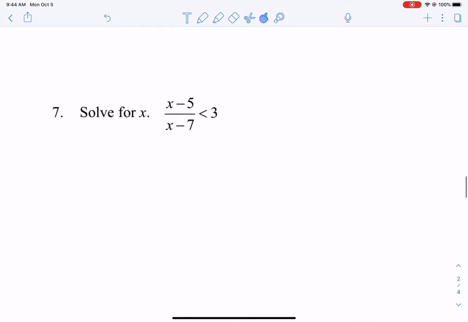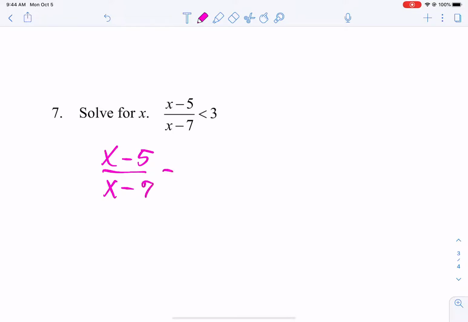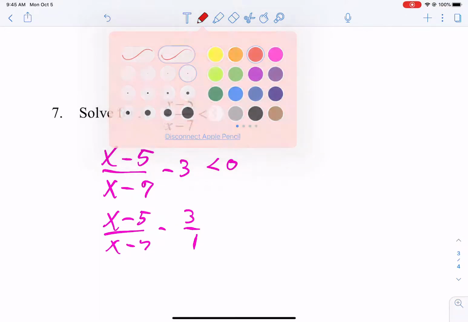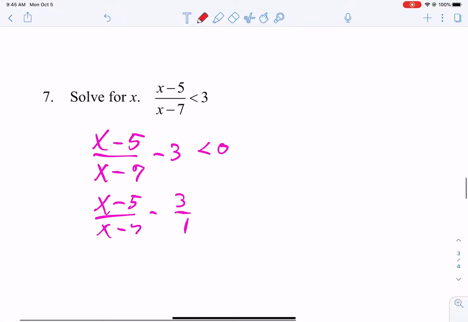Let's take a look at number 7. Now the problem with number 7 is the 3. The 3 needs moved. So subtract it. Now normally it wouldn't be necessarily super helpful to deal with the 3, but we have to deal with the 3. So we're going to put that 3 over 1, and we're going to get a common denominator of x minus 7 by multiplying top and bottom by x minus 7.